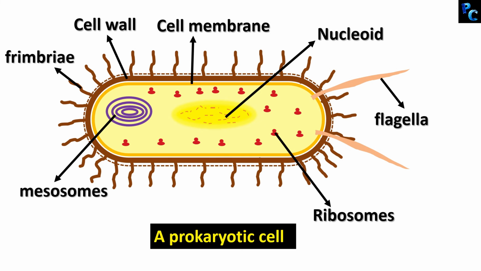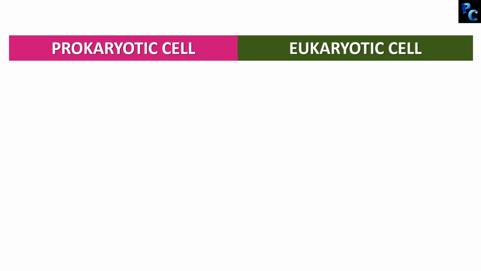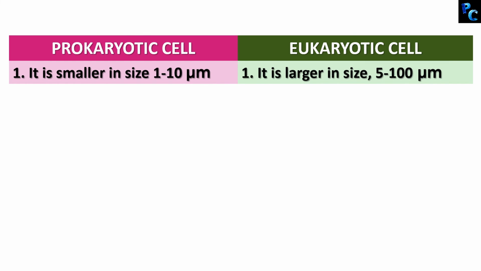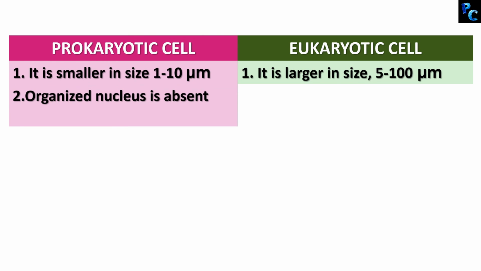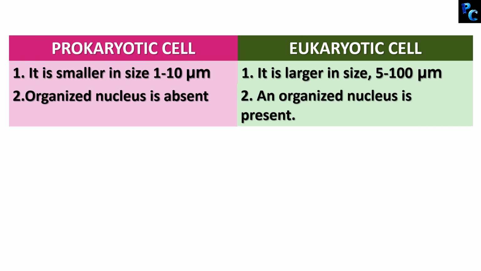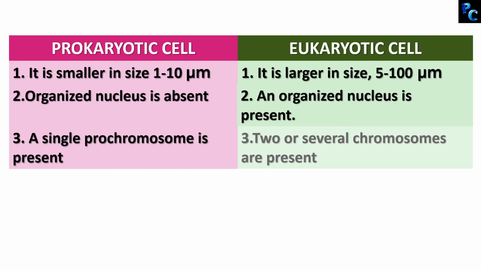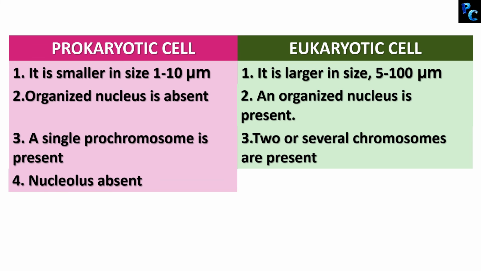Write me in the comment about the similarities between the prokaryotic and eukaryotic cell. Here I will talk about the differences between the prokaryotic and eukaryotic cell. A prokaryotic cell is smaller in size, 1 to 10 micrometer, while a eukaryotic cell is much larger, 5 to 100 micrometer. It does not have an organized nucleus, that is, it has a nucleoid. Here an organized nucleus is present. A single chromosome is present. Two or several chromosomes are present in eukaryotic cell.